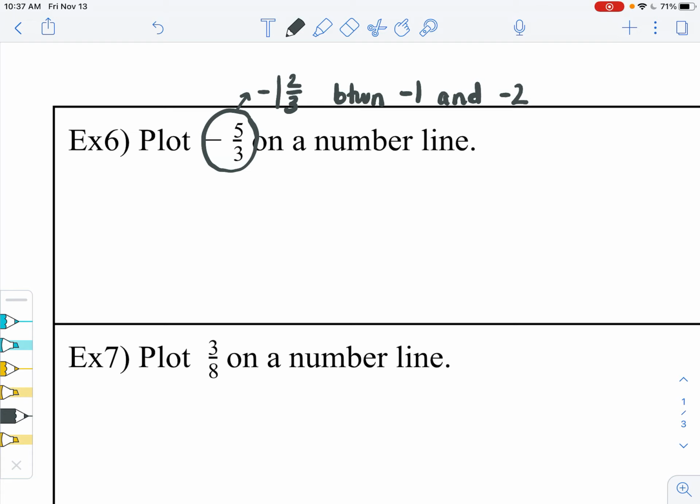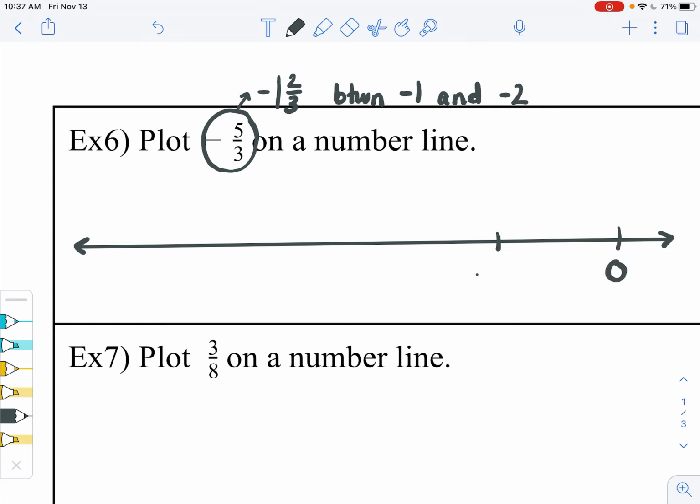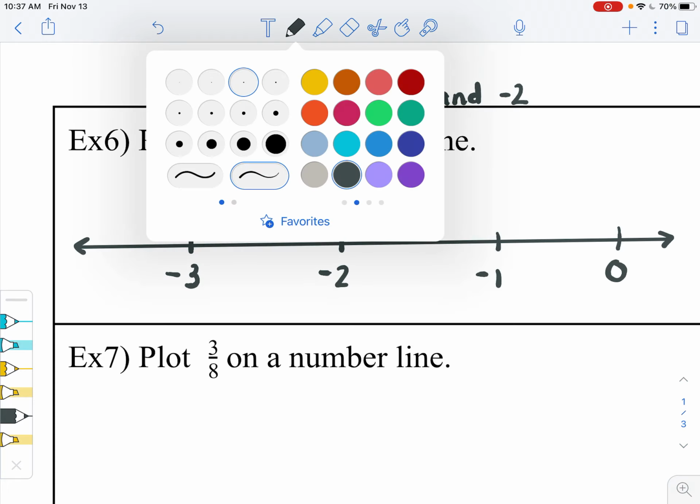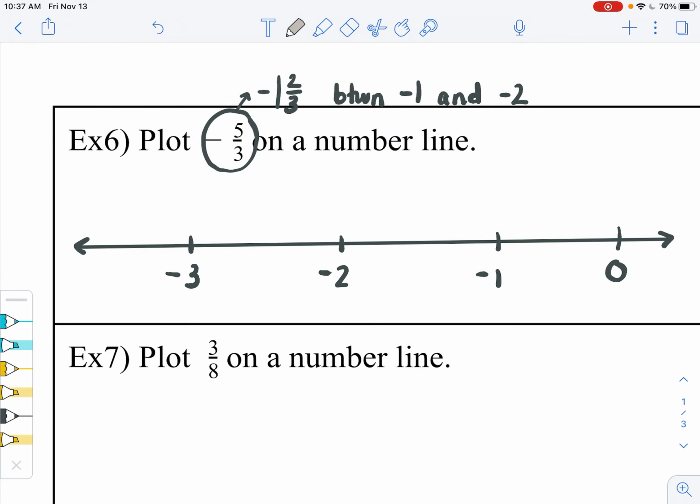So I'm going to draw a number line. I'm going to make sure -1 and -2 are on my number line. I'm going to put a few other numbers too. I'll put 0, I'll put -1, I'll put -2, and I'll put -3. I know it's going to be somewhere in here, but we want to make it a little bit more exact than just estimating. So I'm going to add more numbers on my number line.